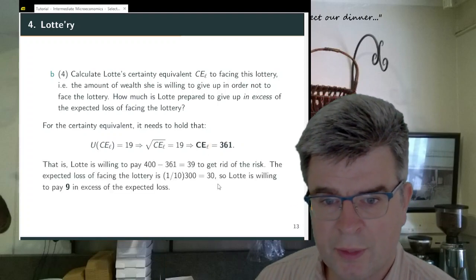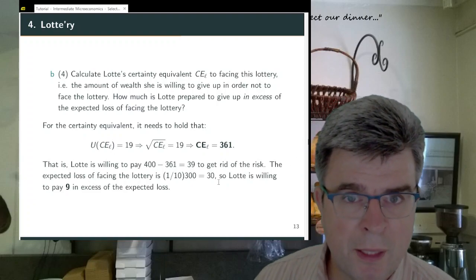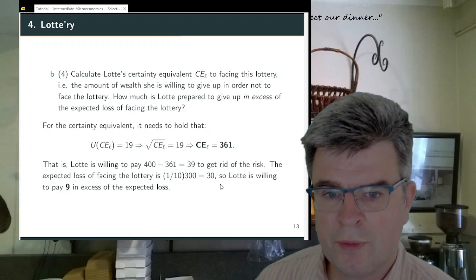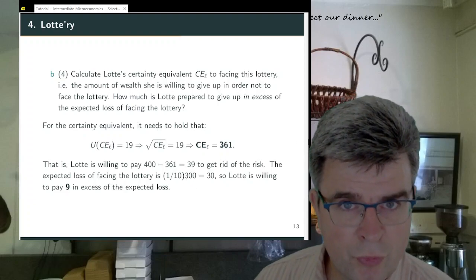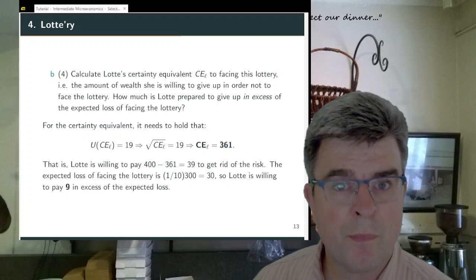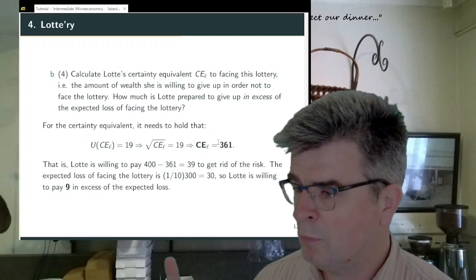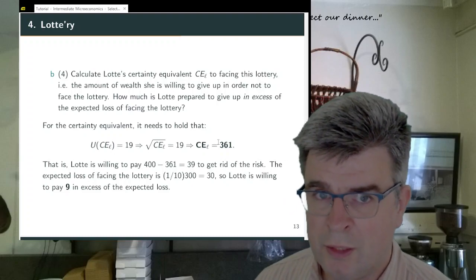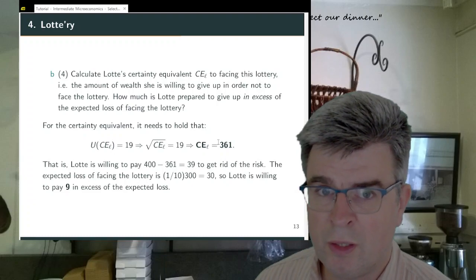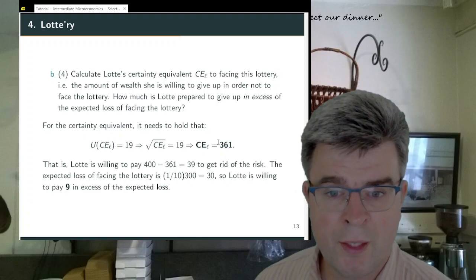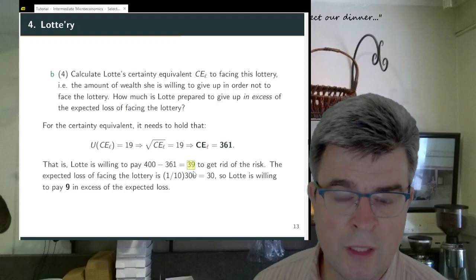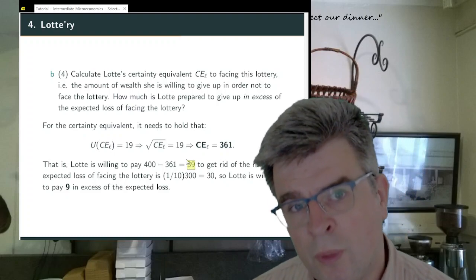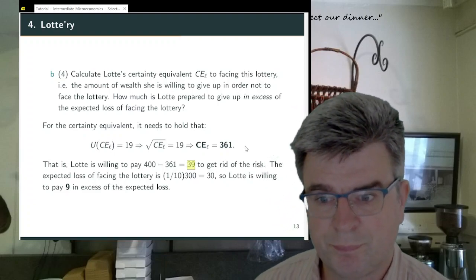The second question is, how much is she prepared to give up in excess of the expected loss of facing the lottery? Now she's willing to give up 39 because she starts out with a wealth of 400. She's okay if instead of facing the lottery she ends up with, for certain, a wealth of 361. The difference between the two is 39, and that's the amount she is at most willing to pay in order to get rid of the risk.